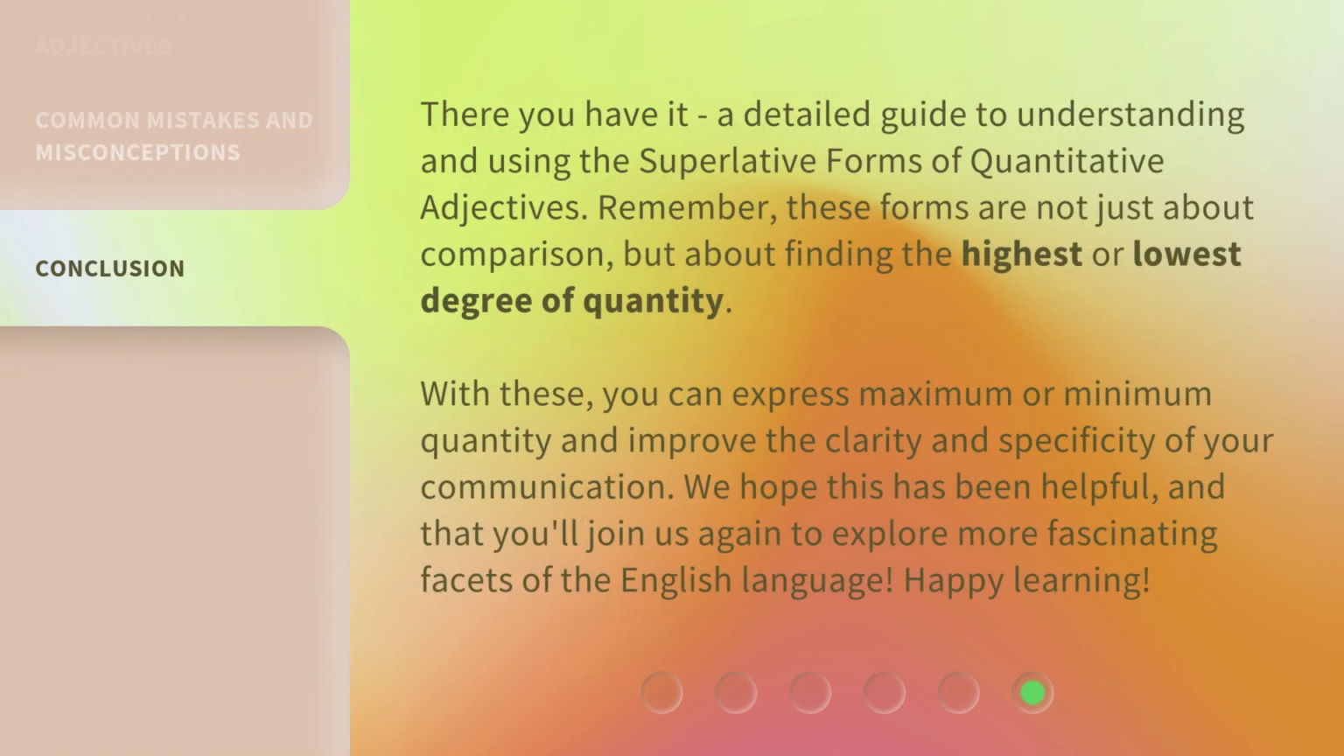There you have it, a detailed guide to understanding and using the superlative forms of quantitative adjectives. Remember, these forms are not just about comparison, but about finding the highest or lowest degree of quantity. With these, you can express maximum or minimum quantity and improve the clarity and specificity of your communication.